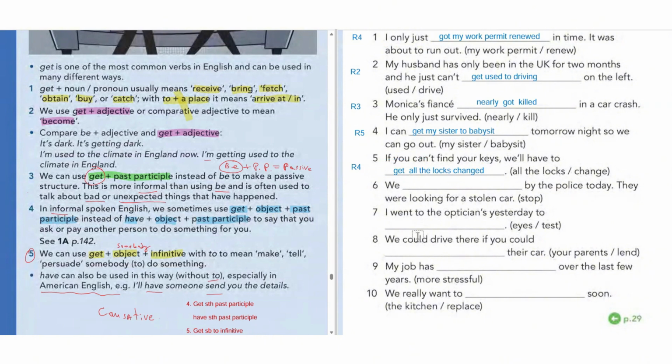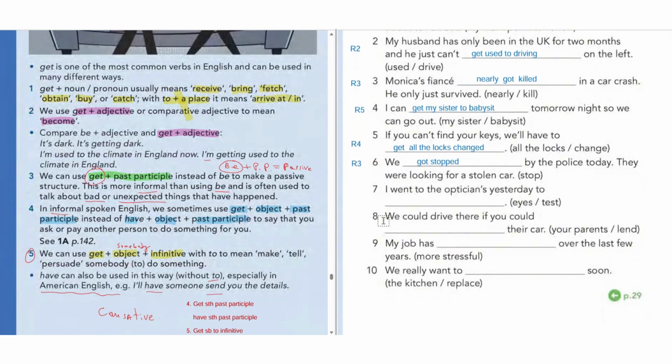Number 6. We by the police today. They were looking for a stolen car. So it's passive voice, I believe. We got stopped, like we were stopped. So instead of be, we're using get for informal use. So we got, past simple. We got stopped by police. So passive voice, this is number 3. Rule number 3, guys.